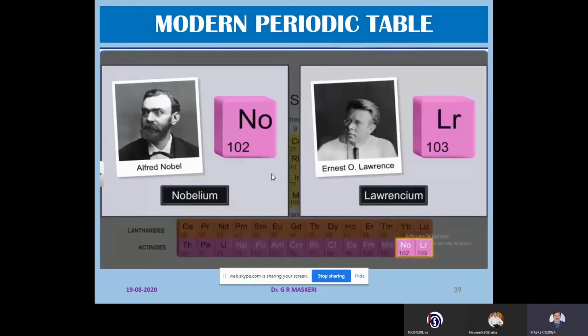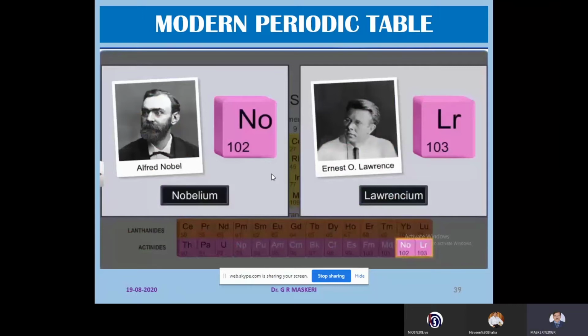Now, the elements are being named with the names of recognizable scientists who have contributed greatly to the field of chemistry. The element with atomic number 102 was named nobelium, from the name of Alfred Nobel, and element 103 is named lawrencium, to remember the contributions of Ernest Lawrence.